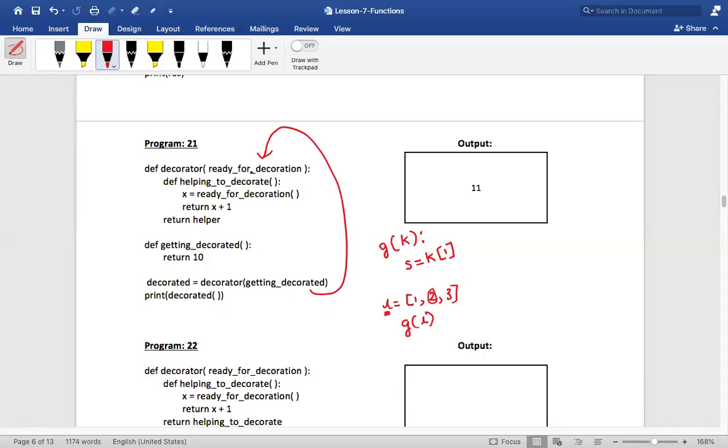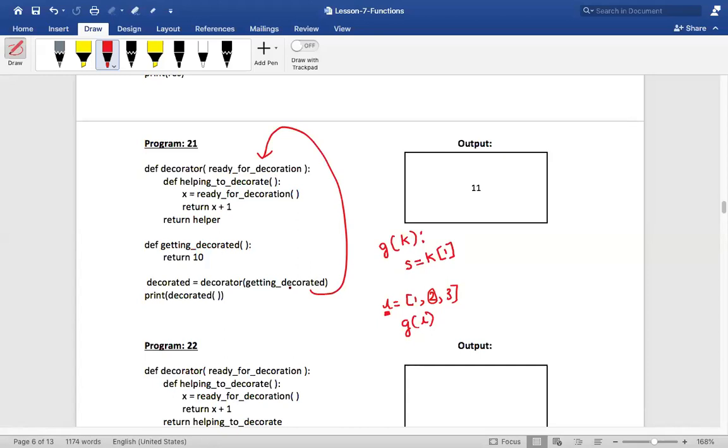Basically, it's only the name change. It is like K. This is L, and L is a list. So there, what is K? K will also be a list. Only thing is the name is changed over here, isn't it? Similarly, getting decorated is passed, so what is that over here? The name is ready for decoration. But actually, it is pointing to this getting decorated, isn't it?